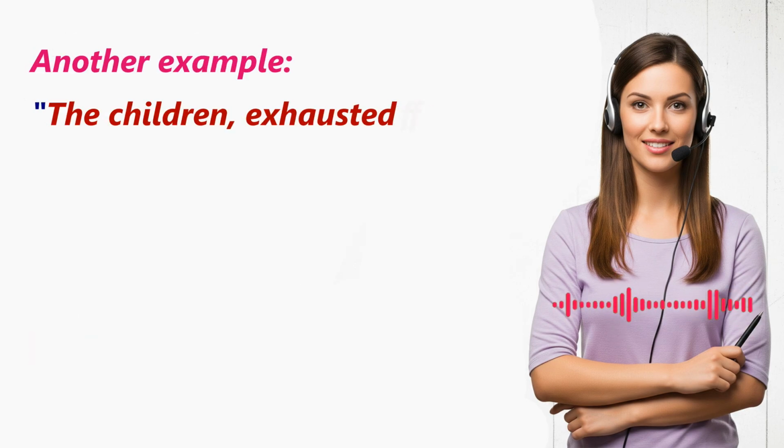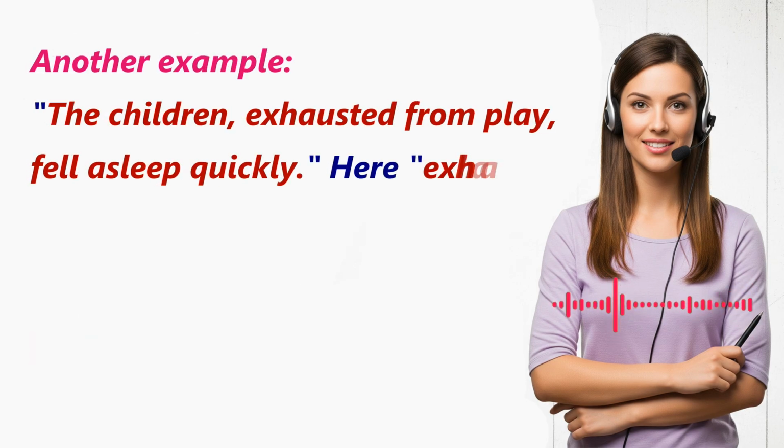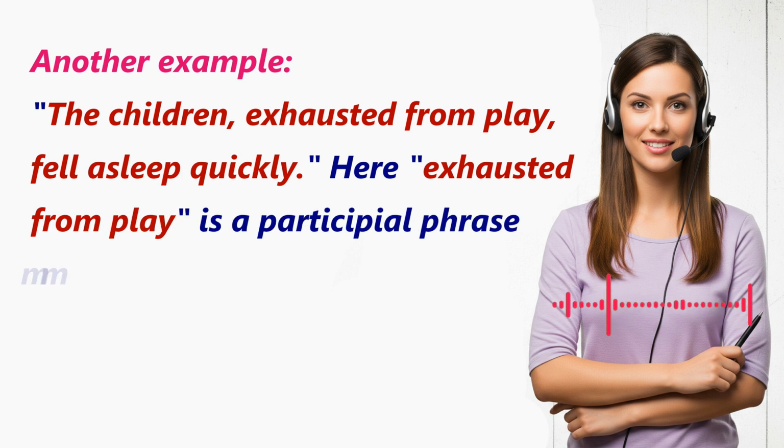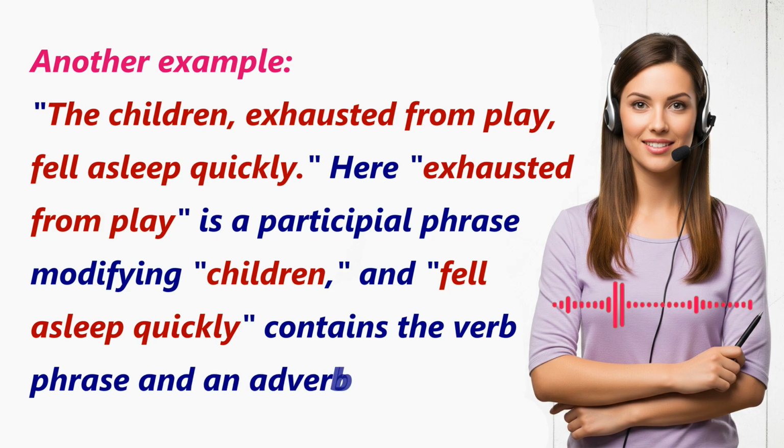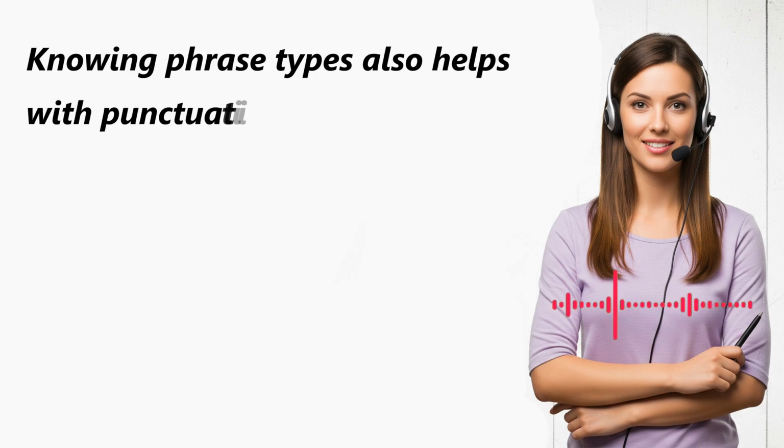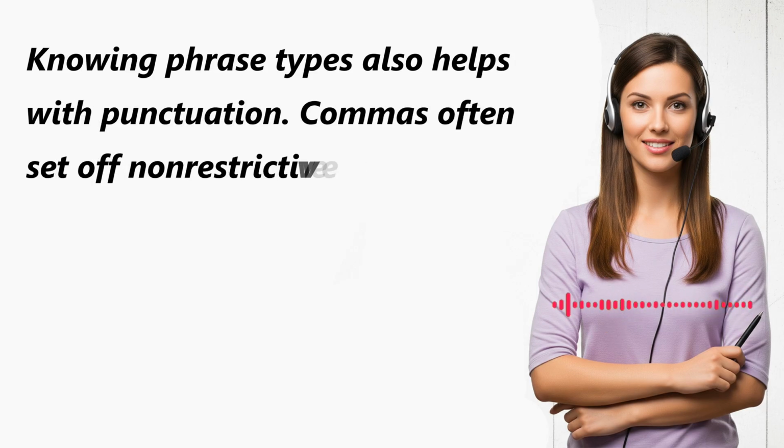Another example, the children, exhausted from play, fell asleep quickly. Here, exhausted from play is a participial phrase modifying children, and fell asleep quickly contains the verb phrase and an adverb phrase. Knowing phrase types also helps with punctuation.